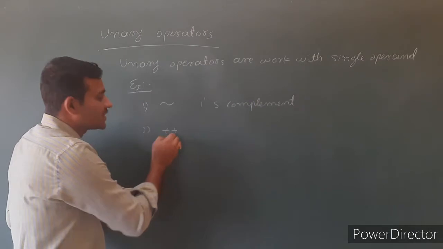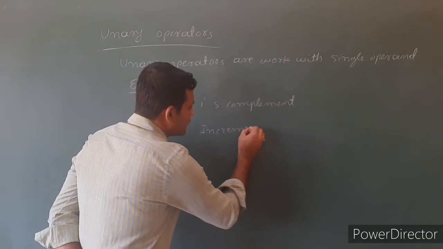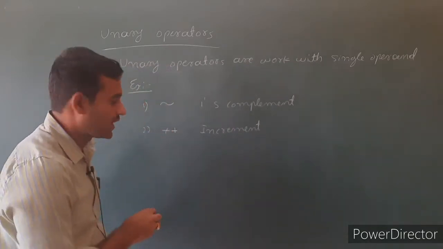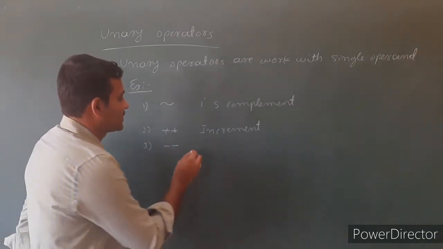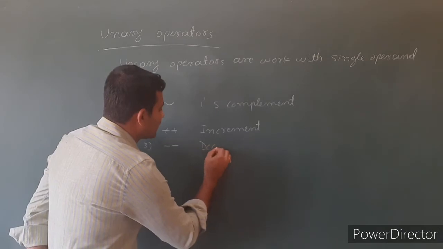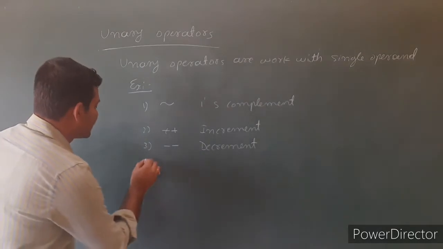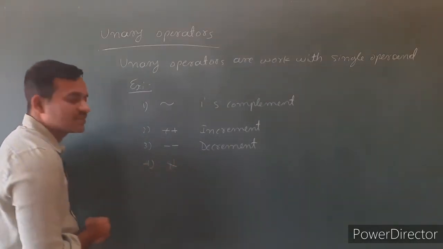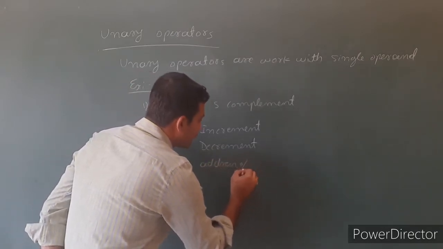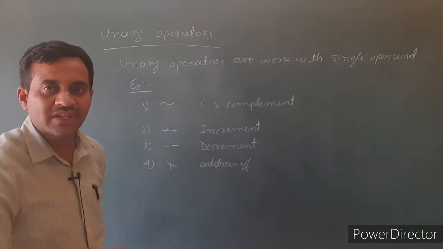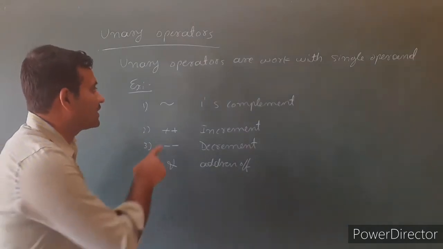Then plus plus is called the increment operator. It is also a unary operator. Similarly, minus minus is called the decrement operator. The fourth one is address-of, which is also a unary operator working with a single operand.